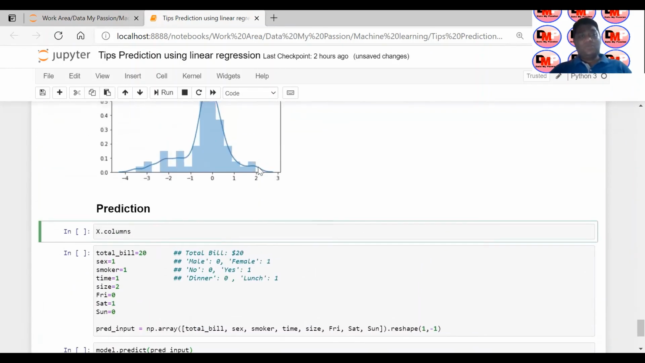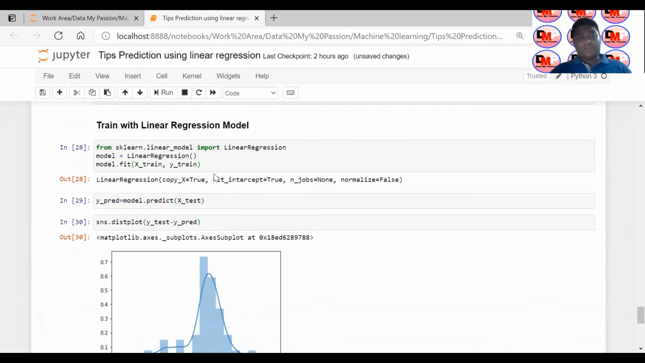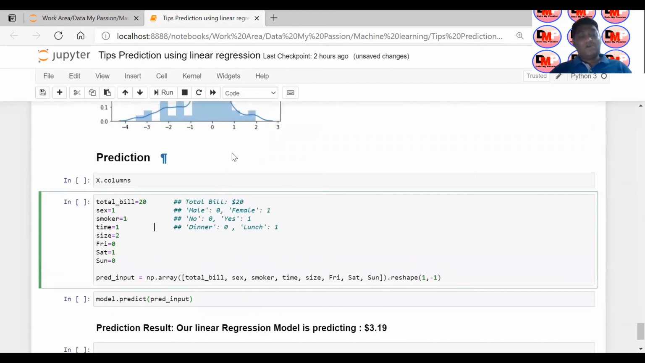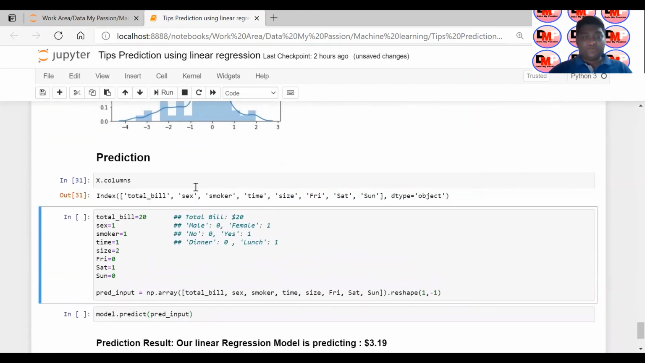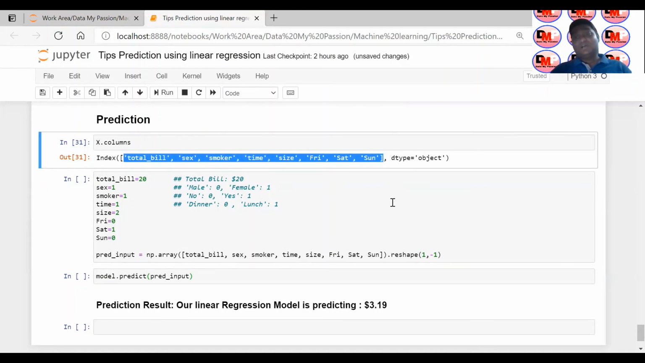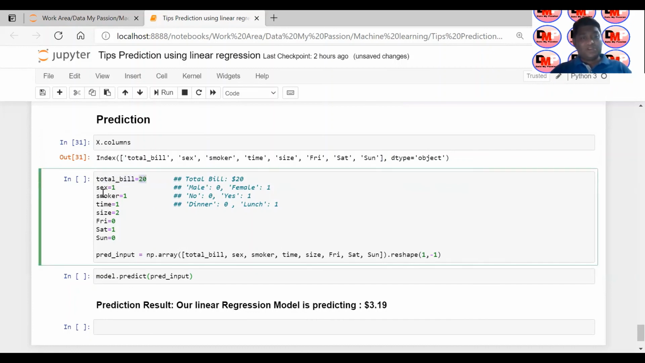Okay. Now we have already trained our model. We have our model in the model object. Now I want to predict on a new data set. If I show you my independent variables, these are total bill, sex, smoker, time, size, Friday, Saturday, and Sunday. These are the independent features we have used in our model while training. So I'm giving total bill as $20.